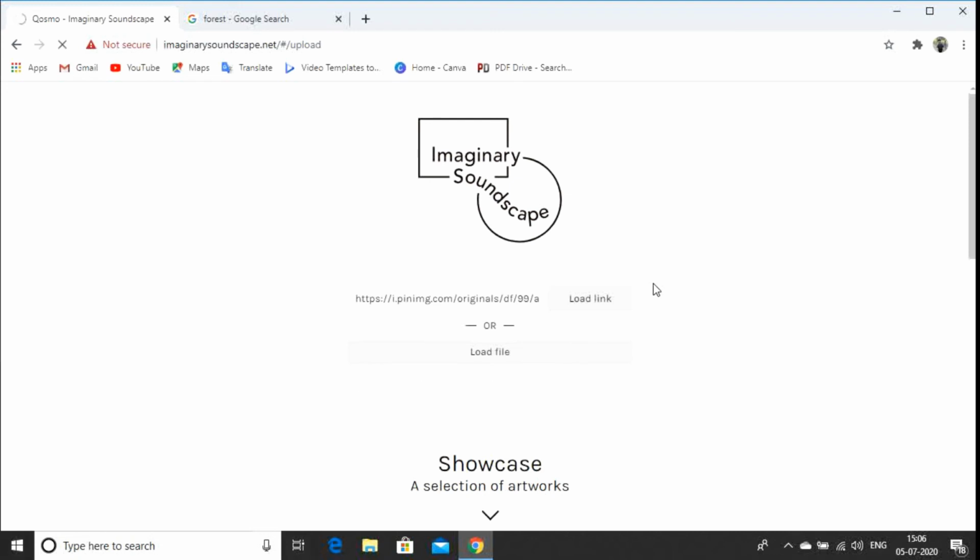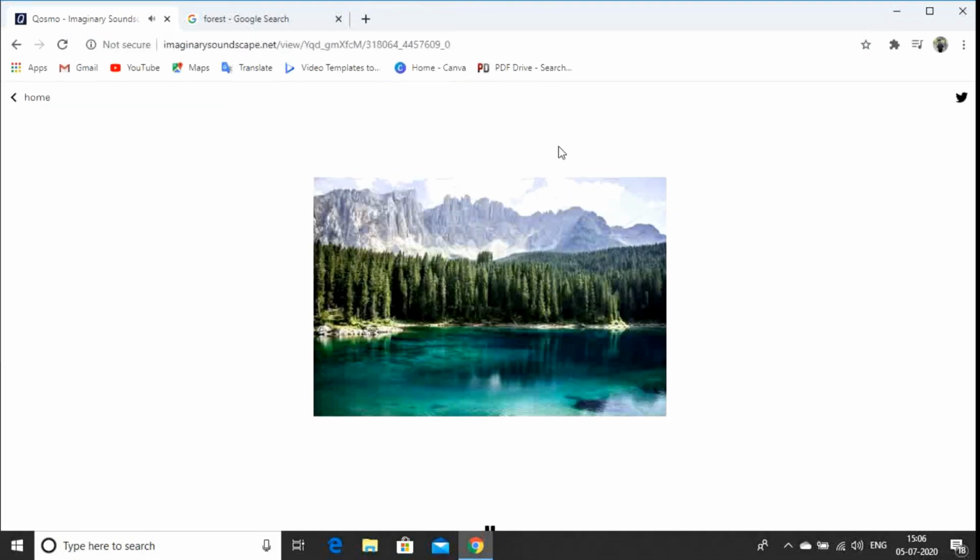Okay, it's gonna take some time. It's a huge thing. Okay, it's a huge photograph, I guess that's why it's taking much of a time basically. Okay, and there we are in the lake. This is so fantastic. Just hear the sounds now.